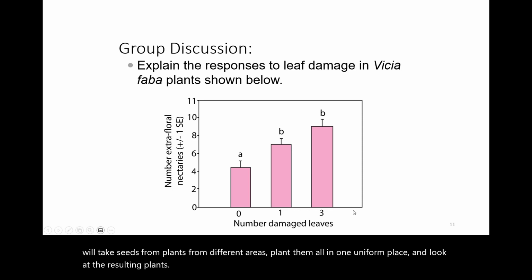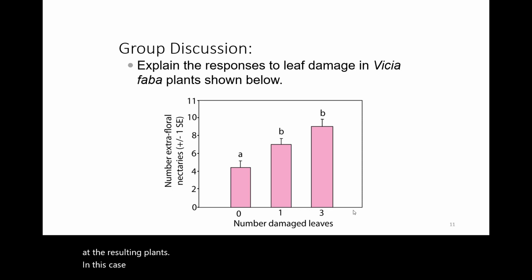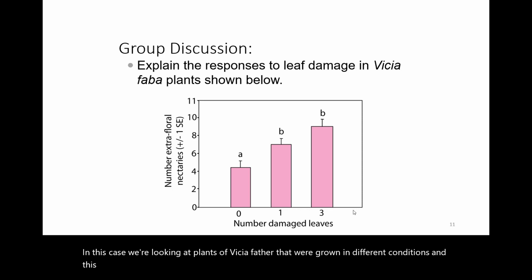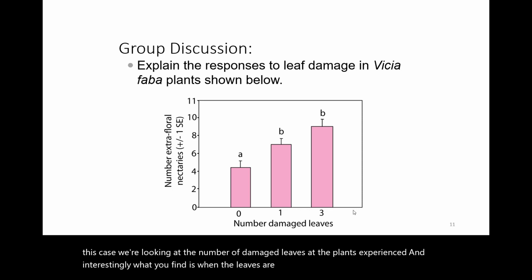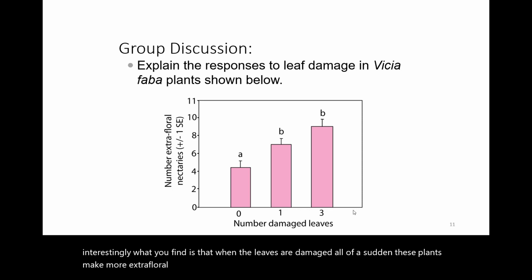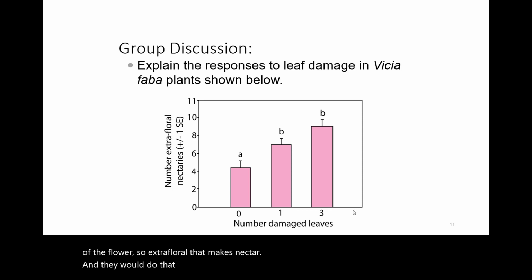In this case, we're looking at plants of Vicia faba that were grown in different conditions. And in this case, we're looking at the number of damaged leaves that the plants experienced. And interestingly, what you find is that when the leaves are damaged, all of a sudden, these plants make more extrafloral nectaries. An extrafloral nectary is a part of the plant that's not part of the flower, so extrafloral, that makes nectar. And they would do that to attract ants.